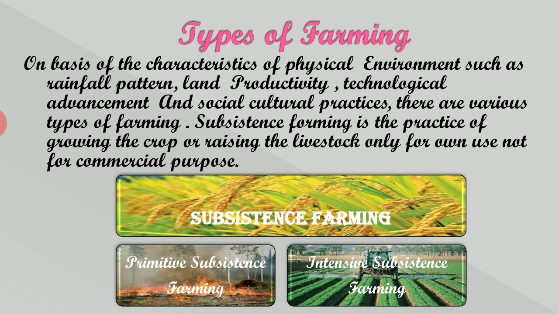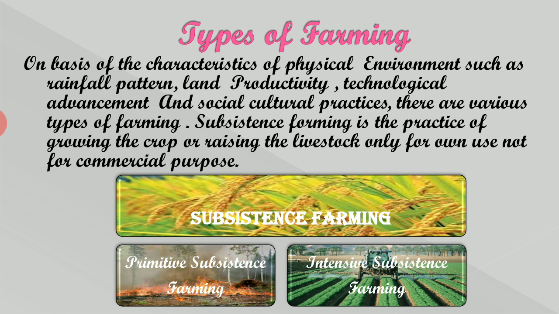Then types of farming. On the basis of the characteristics of the physical environment such as rainfall pattern, land productivity, technological advancement and social cultural practices, there are various types of farming.